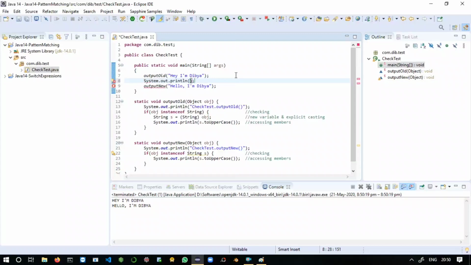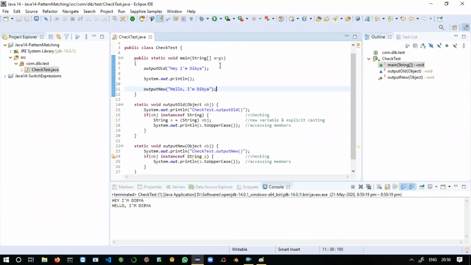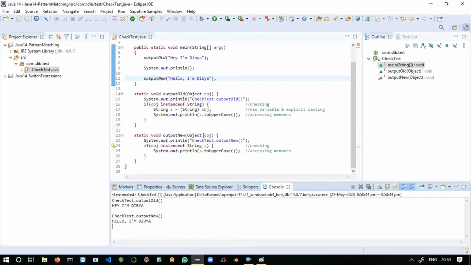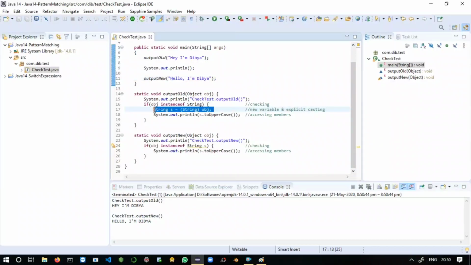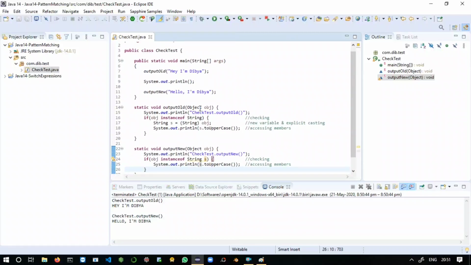Here you can say space. Yeah, just run the application. Yeah, you can see the difference. So here you can see we got the perfect outputs in both cases, the old approach and the new approach, just lines got reduced. In the new approach we have not performed any new variable declaration and initialization, and also no explicit casting.